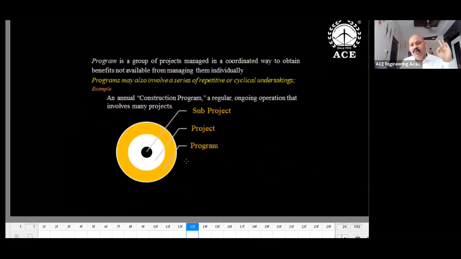And program and project, maybe how to distinguish. This slide is useful to you. Then I am highlighting 3 words here: sub-project, project, and program. Sub-project is a part of project. Understand the project contains so many sub-projects, and program contains so many projects. So the best example, Pradhan Mantri Gram Sadak Yojana. That is a program. Under that, there are so many village roads developed.